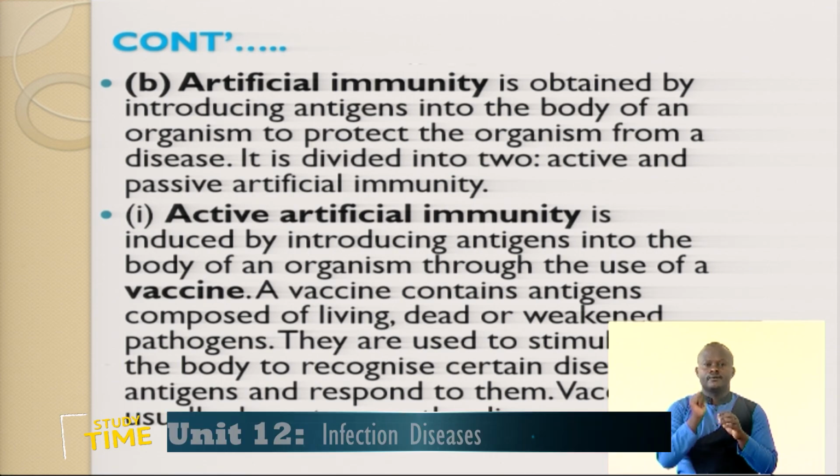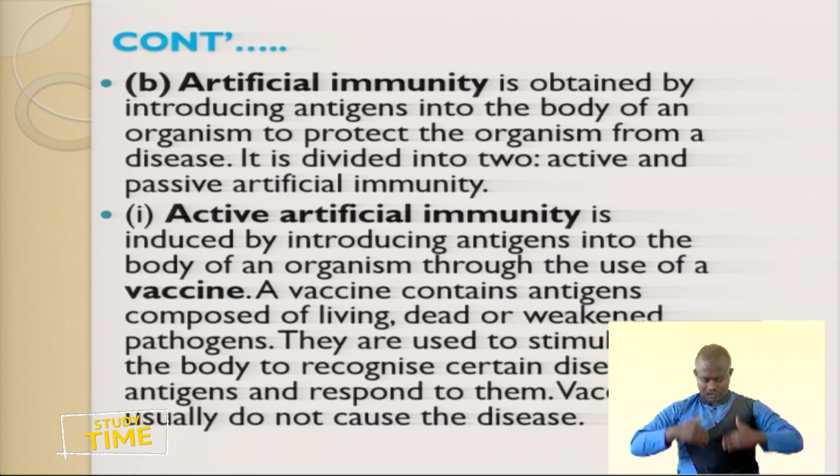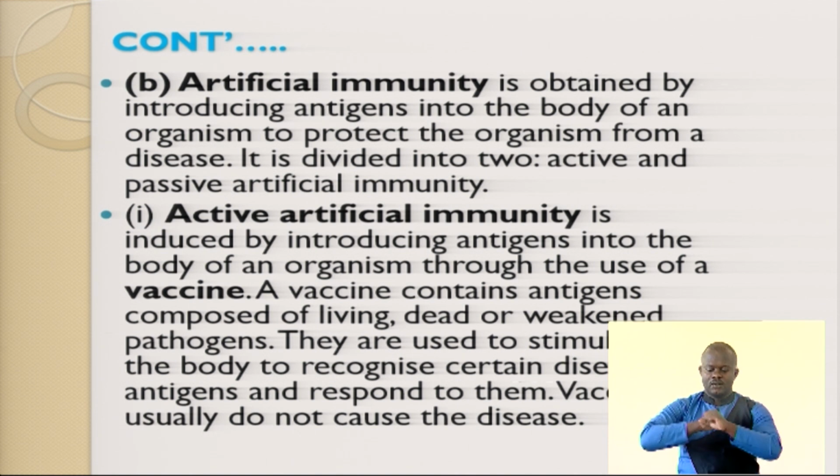We have artificial immunity, which is obtained by introducing antigens into the body of an organism to protect it from disease. We have active artificial immunity.